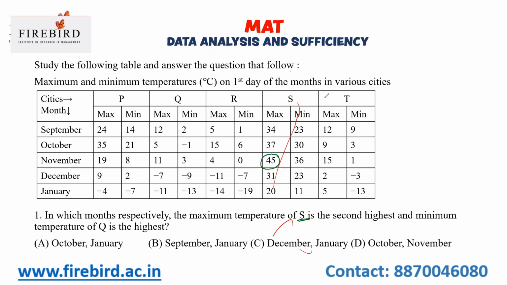My question is about the second highest. First highest is in the month of November, second highest is September. The only answer which starts with September is option B. So you can take option B and move on to the next question, or if you want, check the remaining part.